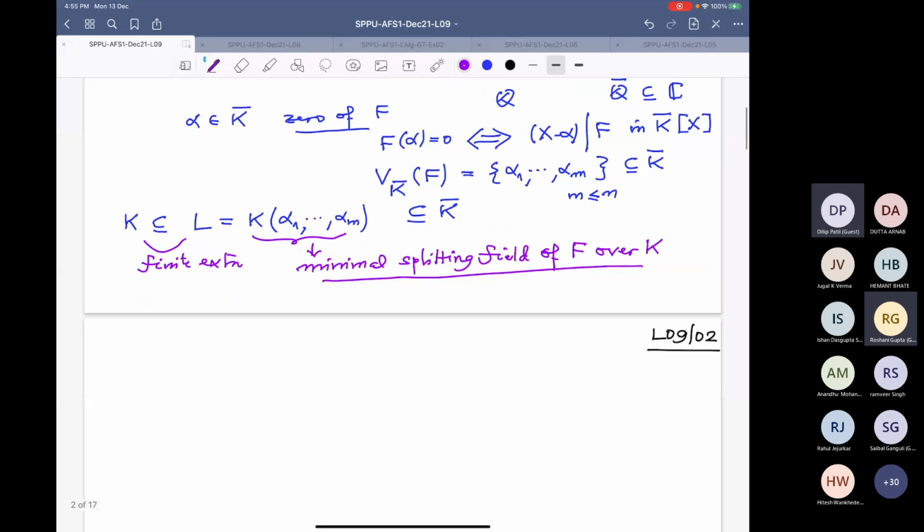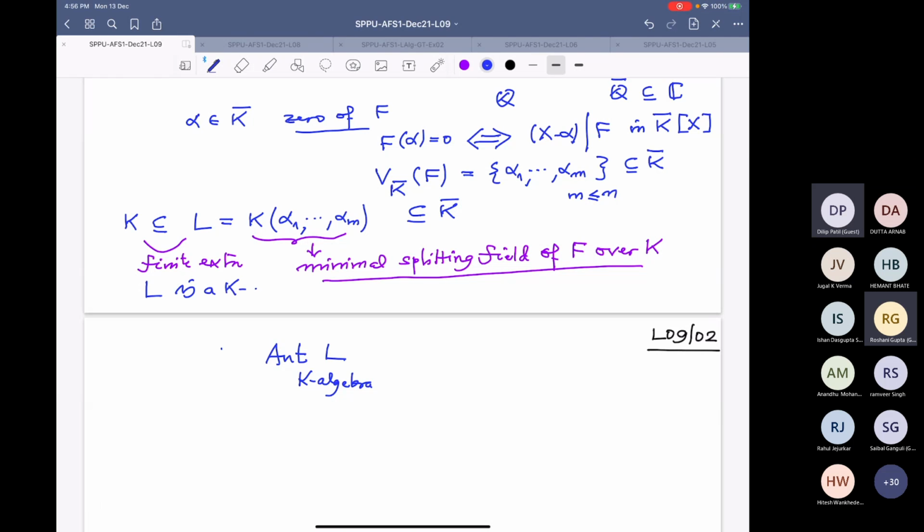How do you understand this? That is understood like this. It was Galois who first defined this. So he took all automorphisms of L as K-algebra automorphisms. You remember, L contains K, therefore L is a K-algebra.